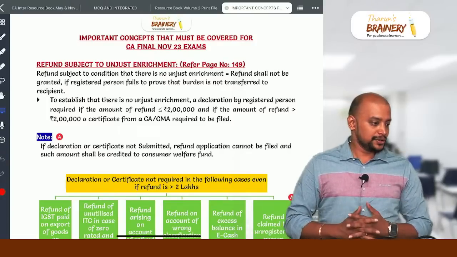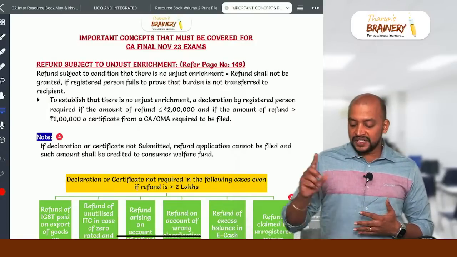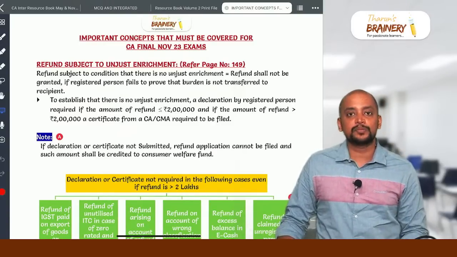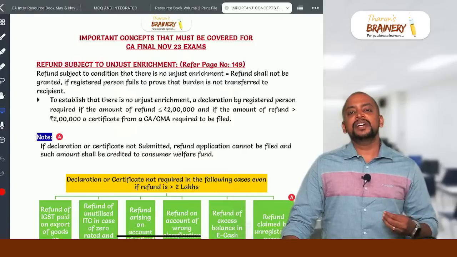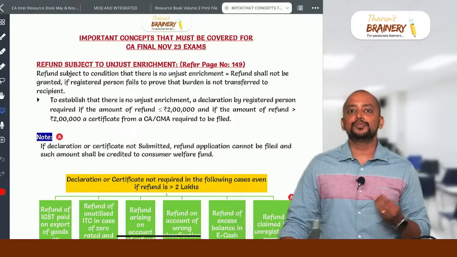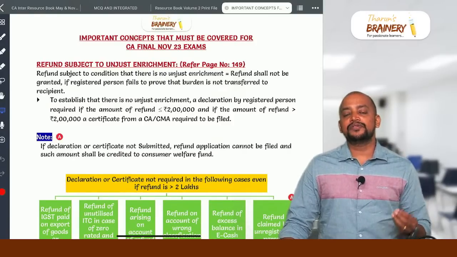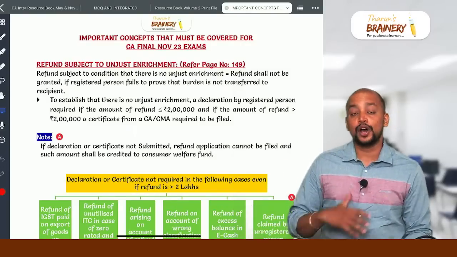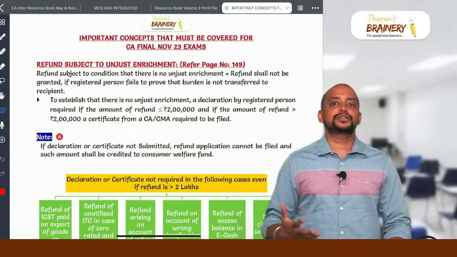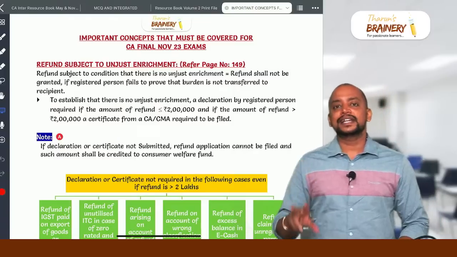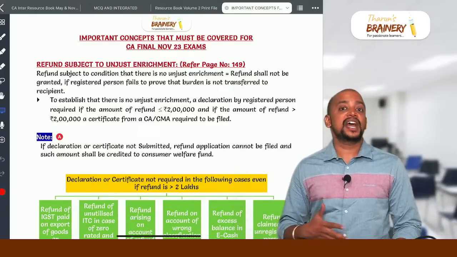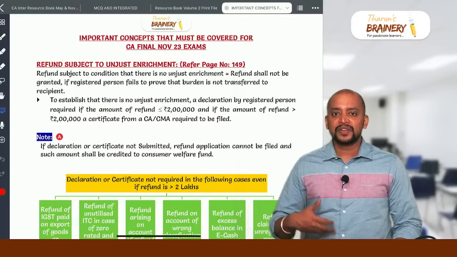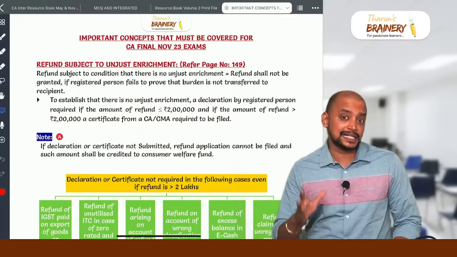The first concept is related to refund subject to unjust enrichment. There is one point which says that whenever we are making an application for refund, we need to prove that there is a principle of unjust enrichment, that is, we have not transferred the burden to the next person. How to prove that refund is subject to unjust enrichment? Either a declaration needs to be given stating that we have not transferred the burden to the next person, or we need to get a certificate from a CA or CMA.